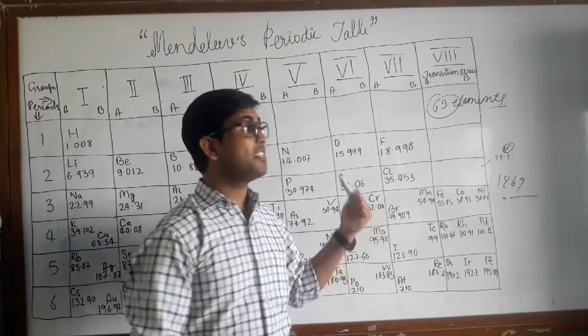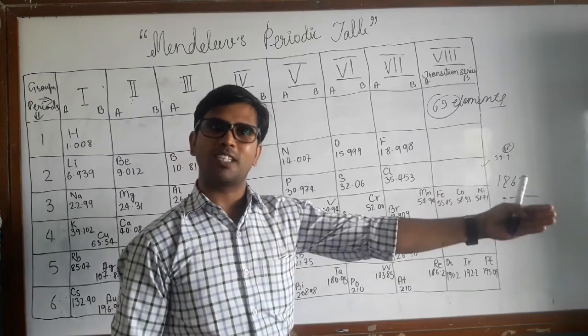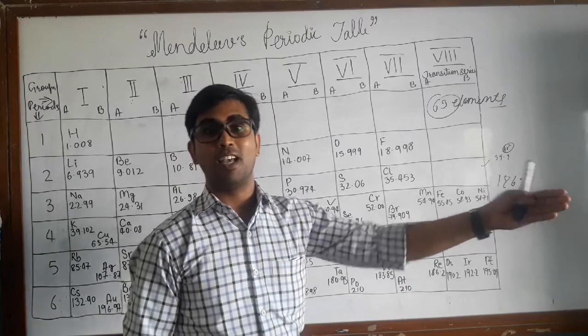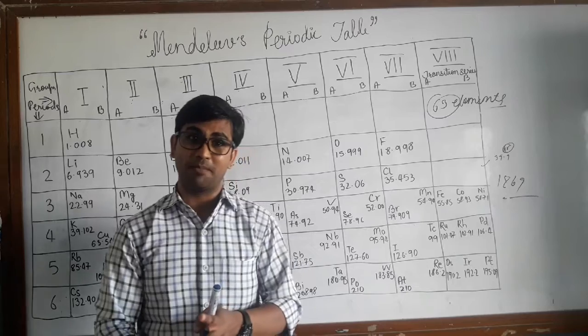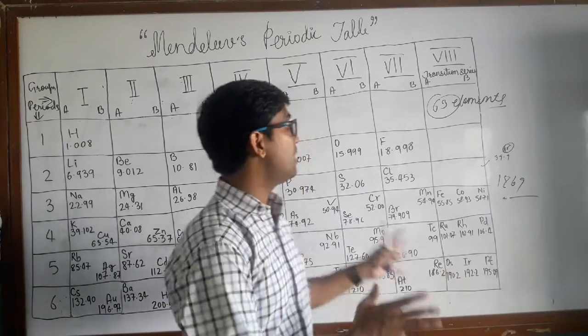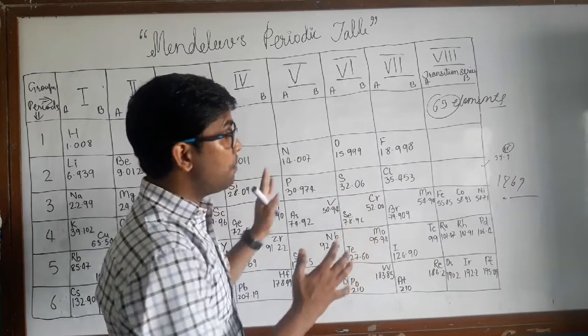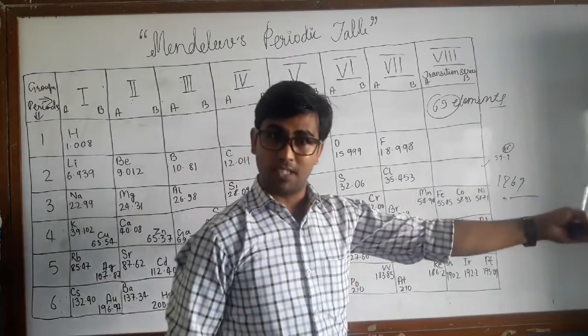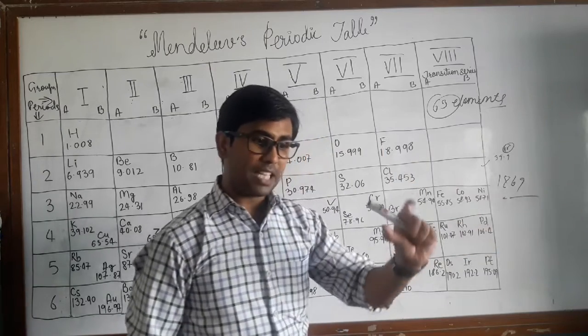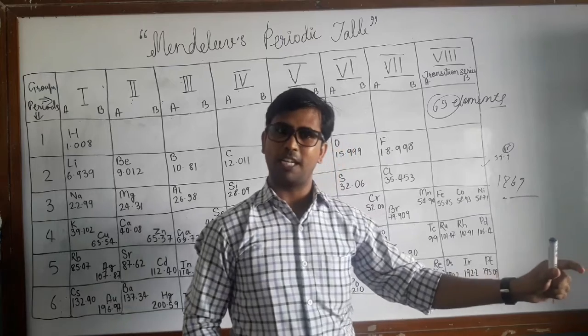Because after the discovery of his periodic table, new elements soon started getting discovered, like scandium and vanadium. These elements were not discovered at the time Mendeleev formed this periodic table. But they were discovered after that and fixed in the same position that Mendeleev had left for them.